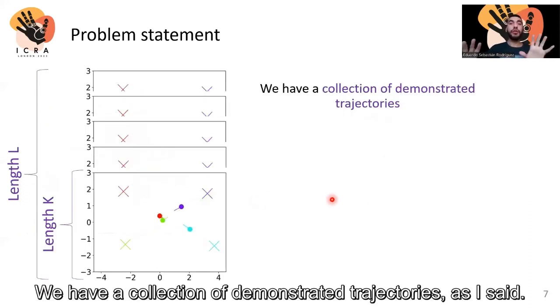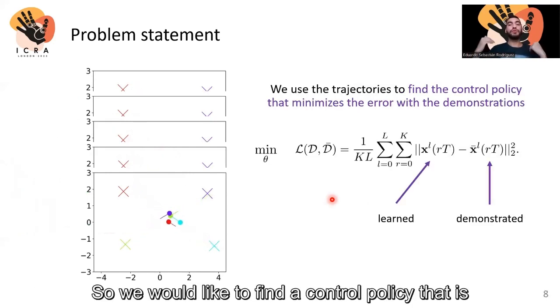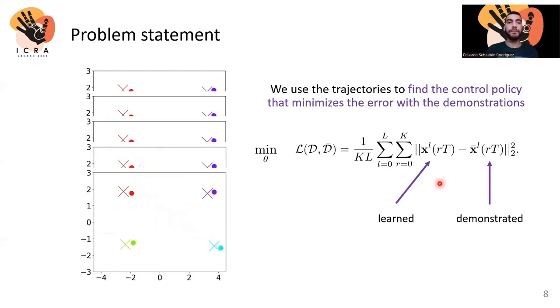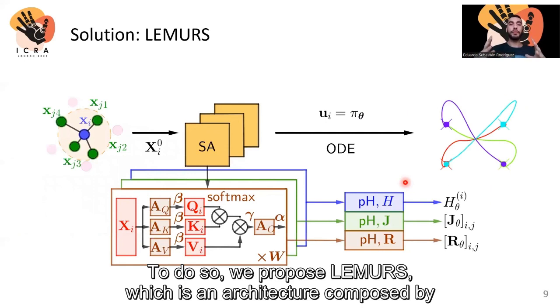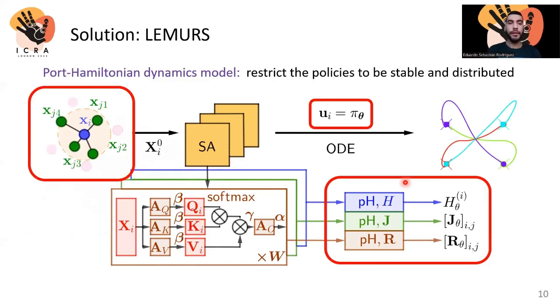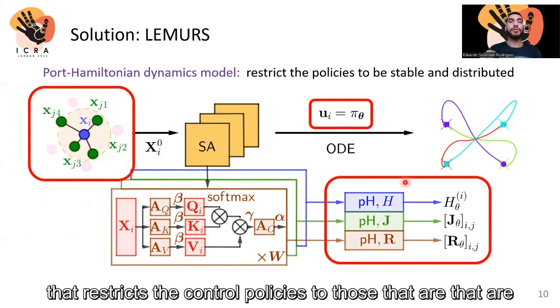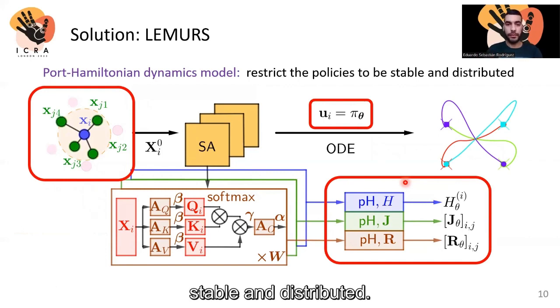We have a collection of demonstrated trajectories, as I said. So we would like to find the control policy that is optimal with respect to the difference between the learned and demonstrated trajectories. To do so, we propose LEMURS, which is an architecture composed by three main blocks. First is a Port-Hamiltonian dynamics model that restricts the control policies to those that are stable and distributed.